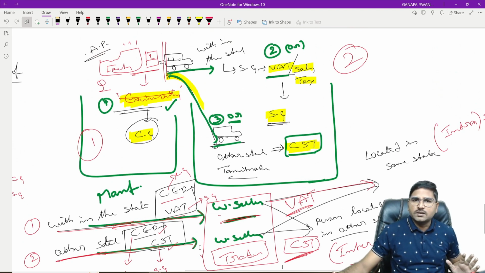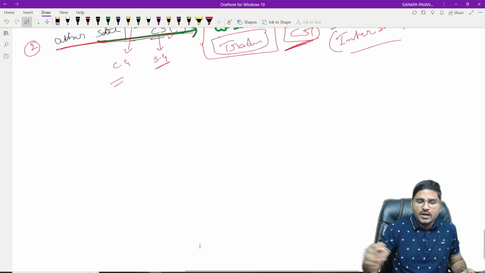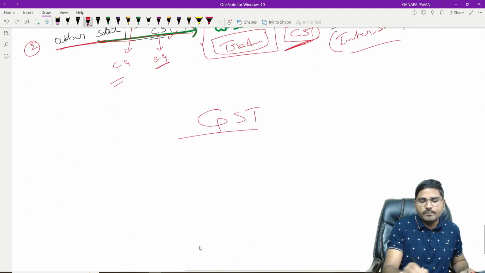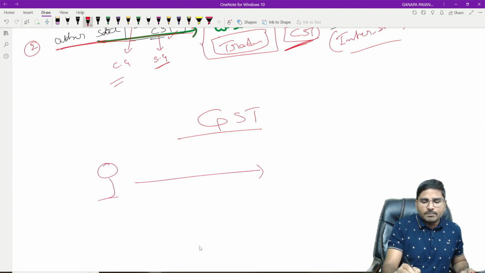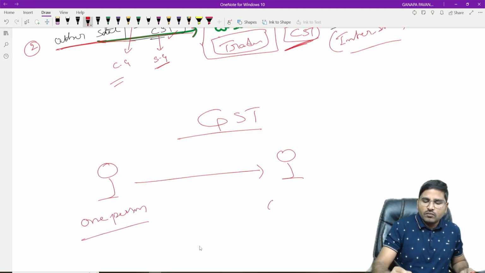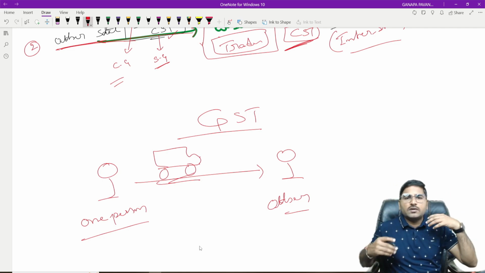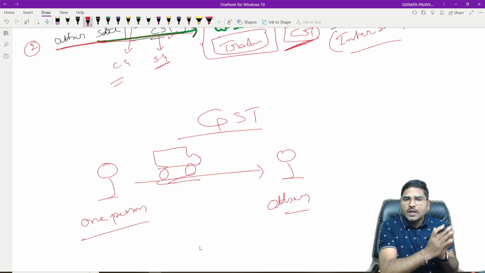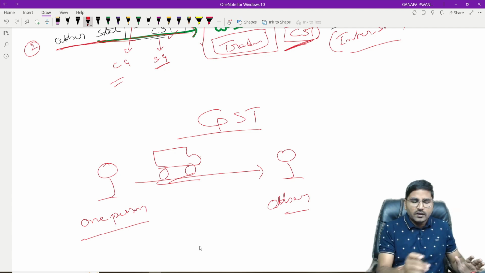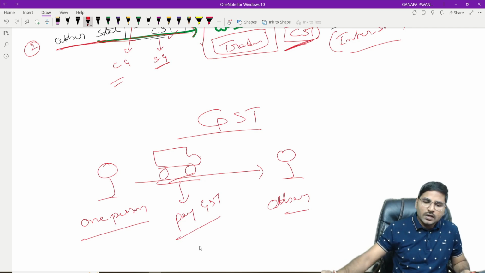Now what is happening, sir, under GST? Now there is no concept of manufacture, sale, etc. Just today only we are liable for payment of the GST when goods are moved from one person to another person, whether such movement is a manufacture, trade, sale, etc., whatever it may be. Now there is no such type of segregation. Simple. When goods are moved from one person to another person, then you are liable for payment of GST. Is it clear?